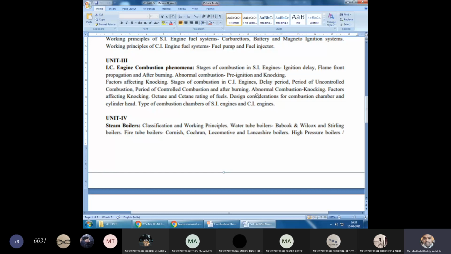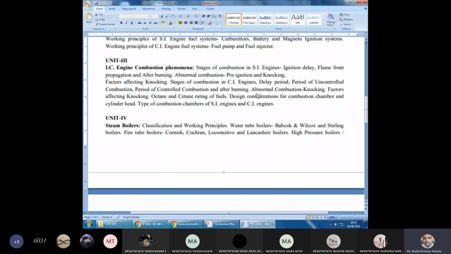During the return stroke of the piston, from bottom dead center to top dead center, whatever charge is present inside the engine cylinder will be compressed. In a petrol engine, before the piston reaches TDC, we inject the spark using the spark plug. Thereby the combustion initiates, and due to the burning of the charge, high pressure, high temperature gases will be liberated, and those gases push the piston downward.